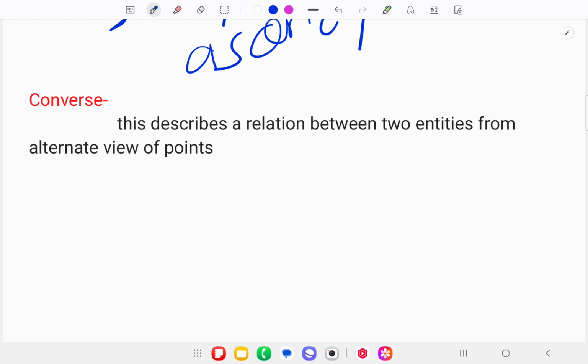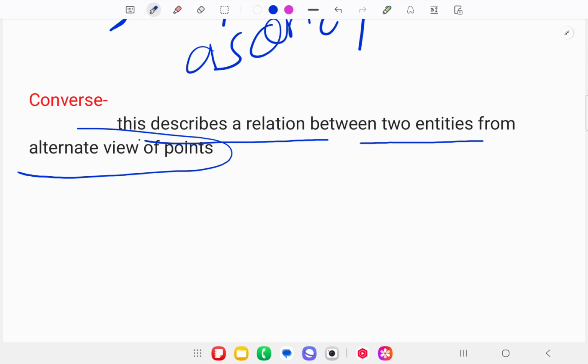Converse means something which describes the relation between two entities from alternate viewpoints. If you find that word, then you will find that there is some discussion, or conversation, in that word.